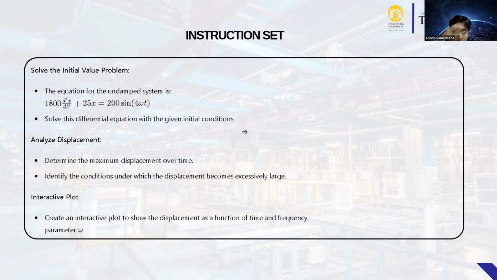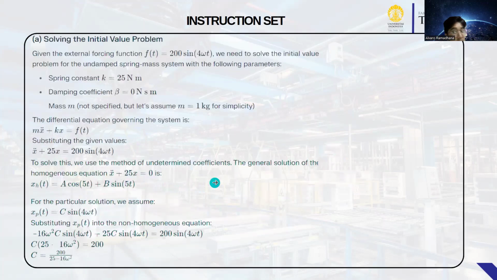Okay, first solve the initial value problem for this equation of the random system. Solve this differential equation with the given initial conditions. Next, analyze the displacement: determine the maximum displacement over time, identify the condition under which the displacement becomes extremely large, and create an interactive plot to show the displacement as a function of time and frequency parameter omega. Okay, A, solve the initial value problem.